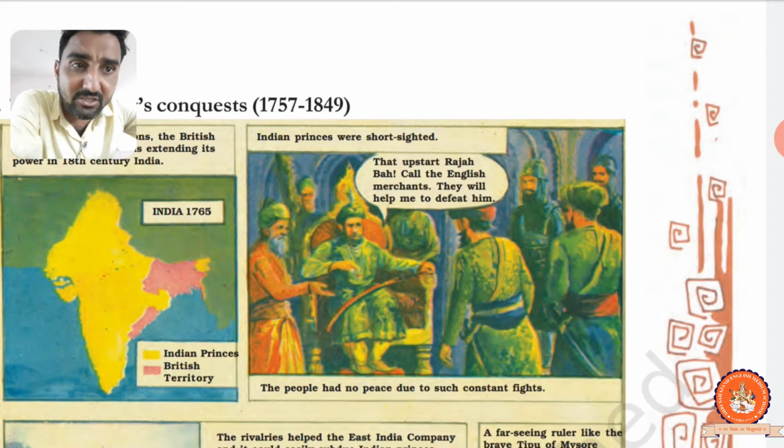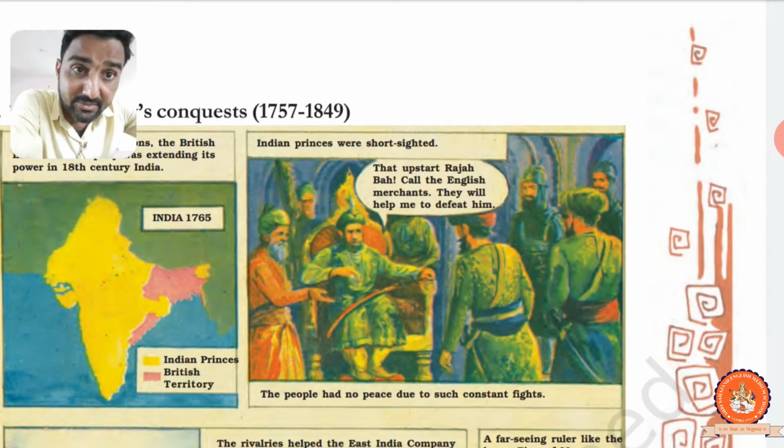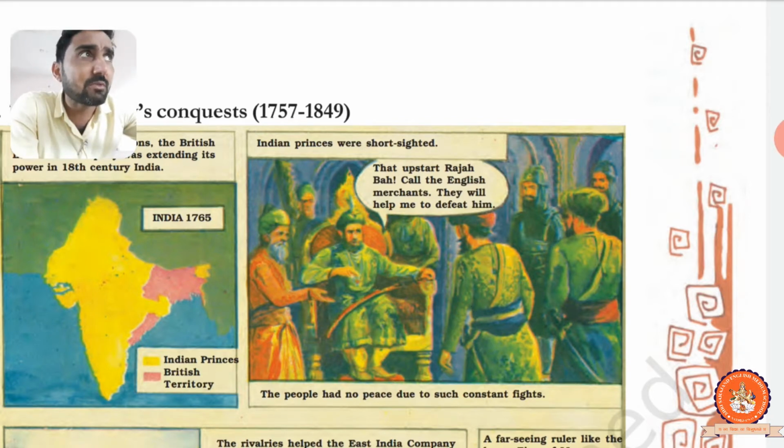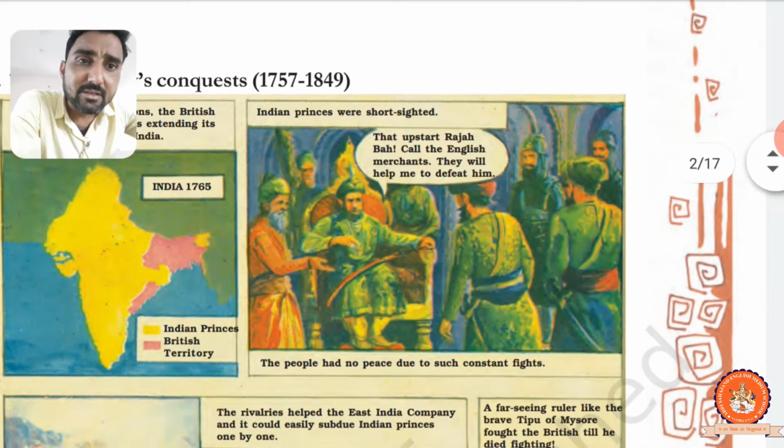Here is the next picture. Indian princes were short-sighted. That means they had no vision; they did not think about the long way or about the future. That upstart Rajaba is speaking here: call the English merchants, they will help me to defeat him. See, the Indian prince was short-sighted.